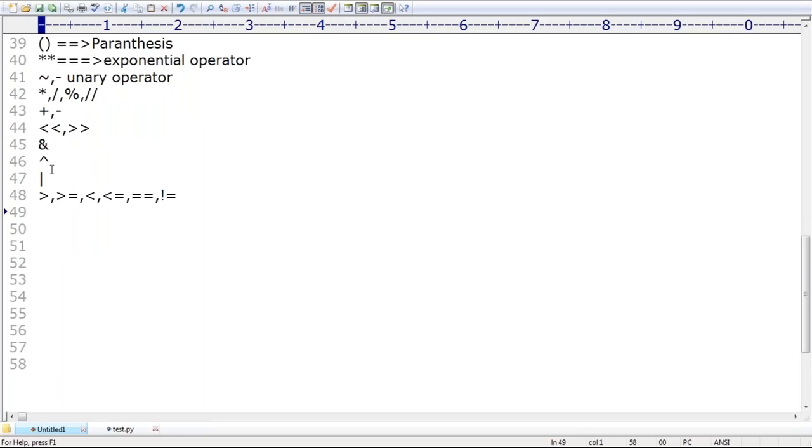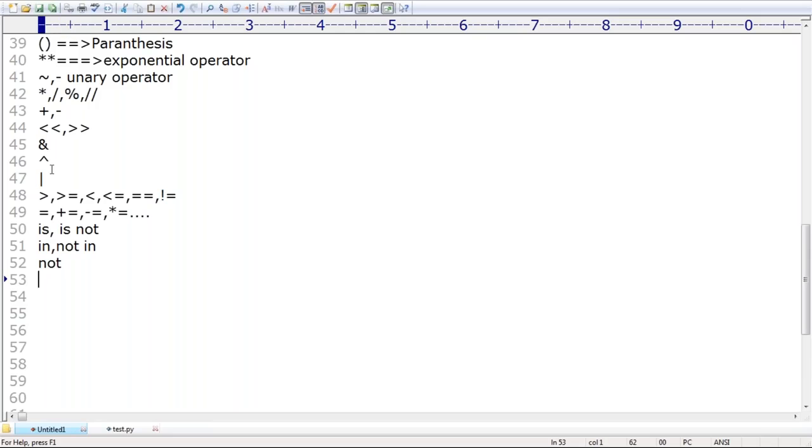After completing that, there are the assignment operators: plain equal assignment, plus equal, minus equal, multiplication equal, the compound assignment operators. These operators get the next level of precedence. Remember that. Next, is, is not, the identity operators, get the next priority. Then in, not in get the next level priority.